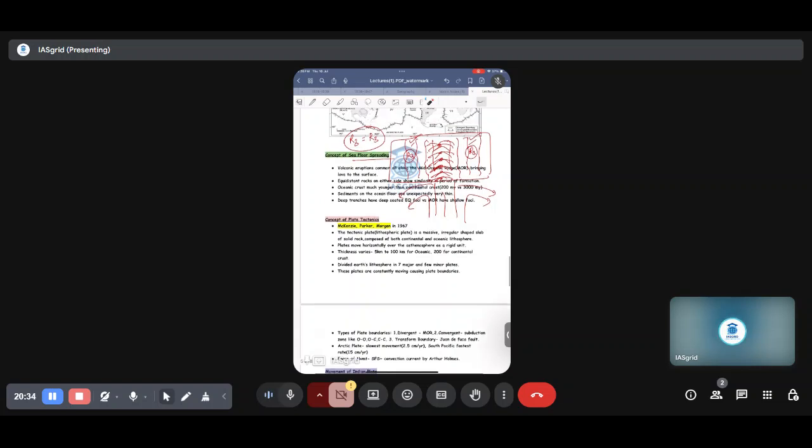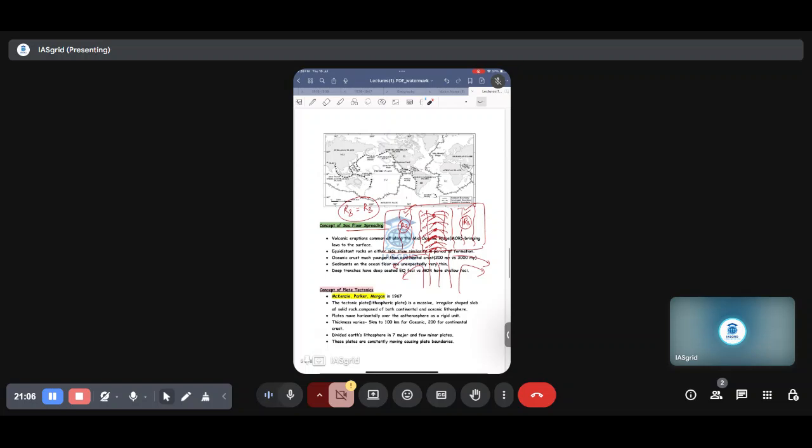And then comes plate tectonics. Plate tectonics was given by McKenzie, Parker, and Morgan in 1967. It is an accumulation of all the three theories that we have studied earlier. They typically write that the lithospheric plate consists of oceanic and continental lithosphere. Lithosphere is nothing but crust, in simple terms, and they say that the plates are massive, irregular-shaped slabs composed of both continental and oceanic lithosphere.